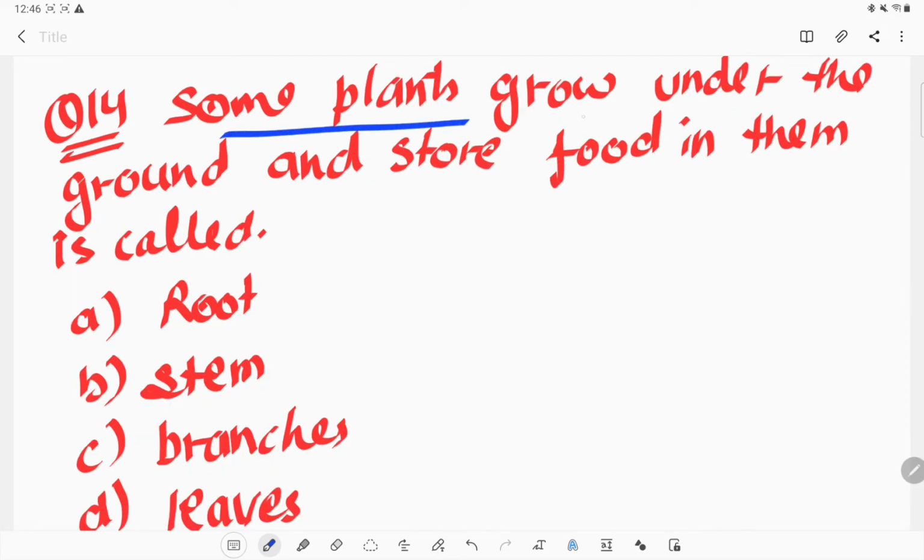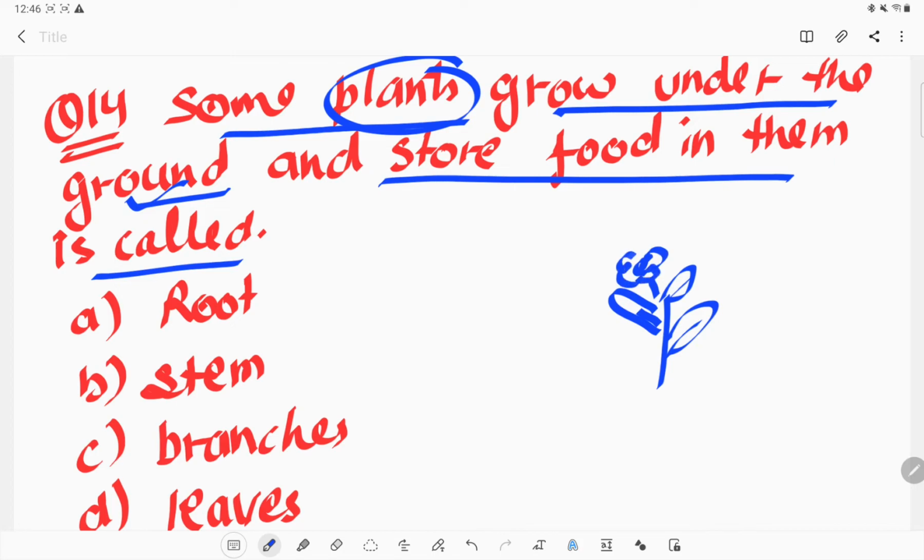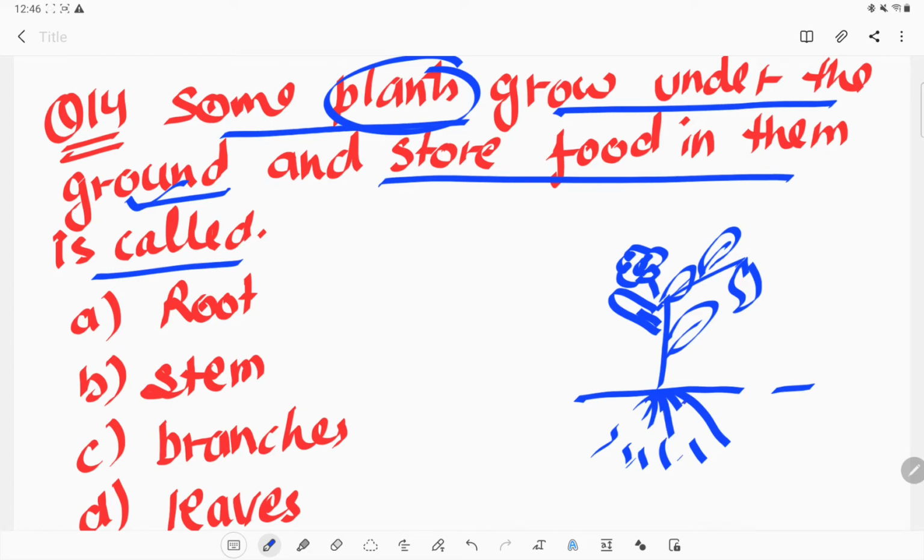Next question, some plants grow under the ground and store food in them. So which part of a plant? First of all, you should know which part of a plant grows under the ground. So this is the plant, this is the flower of that plant, or we can say this is the fruit of that plant. And this is the ground, and under the ground what you see beneath are the roots.